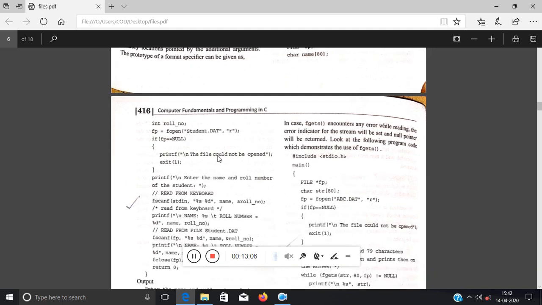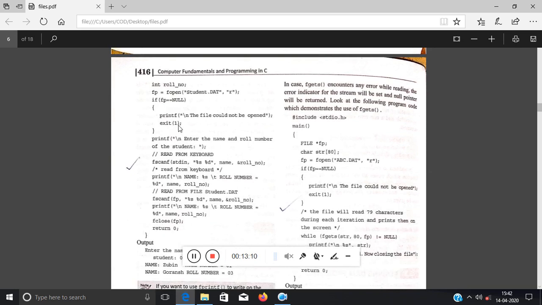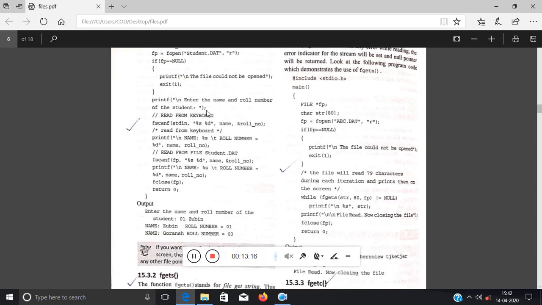If it is null, then obviously the file could not be opened or the file does not exist, and exit 1. If it is not, then obviously it has linked properly with the file. Then what they have done: enter the name of the roll. This is done by printf. Okay, so this will be coming up on your screen. Then obviously the user will give some input.